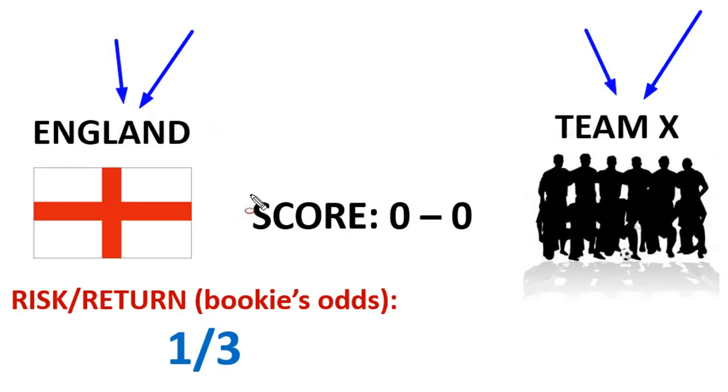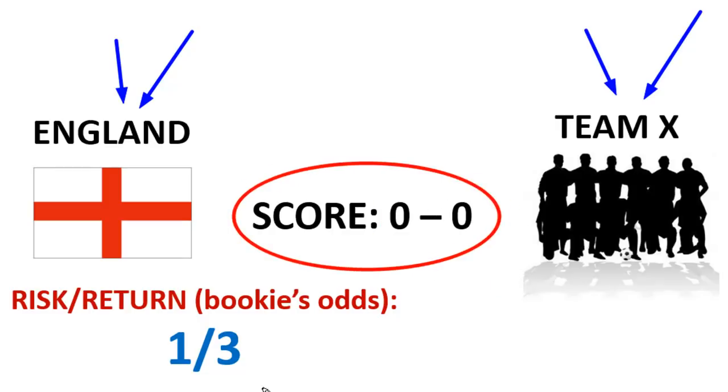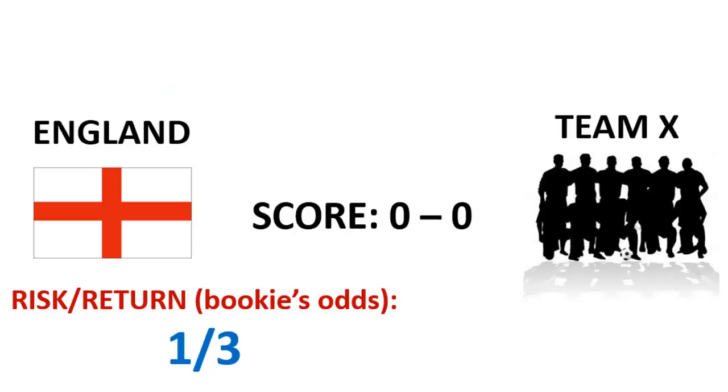Now, as you know, when the game starts at time equals 0, the score is 0-0. And let's say the bookies' odds at the very start of the game for the team we support is, let's say, 1-3. In other words, we have to risk £3 or $3 to make $1. Now, as I'm sure you'll agree with me, it doesn't make any logical sense for me to risk $3 to make 1. So what we have to do is play it strategically and wait until the opposing team has an advantage at the start of the game.